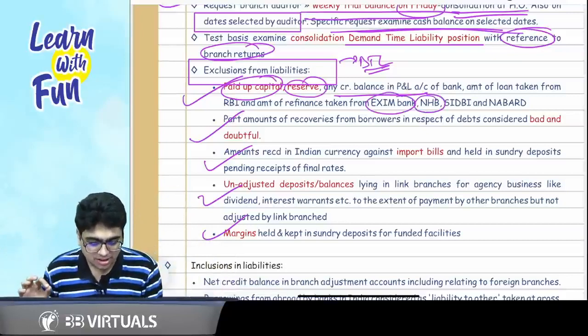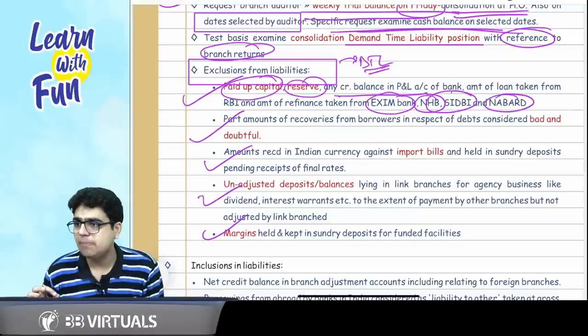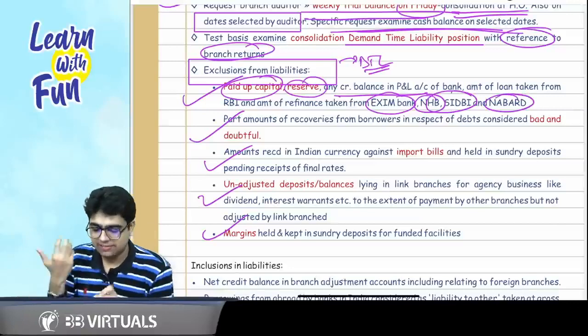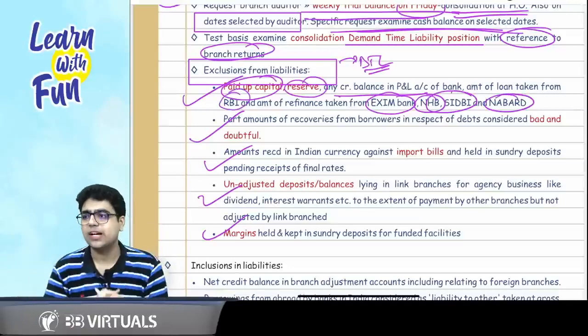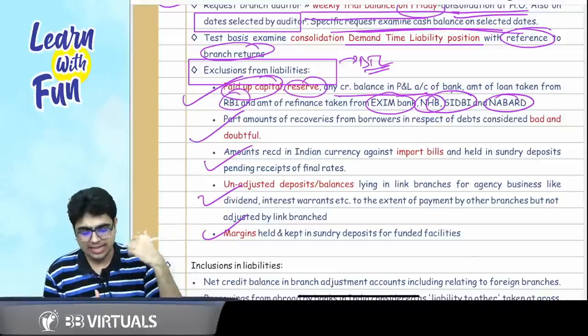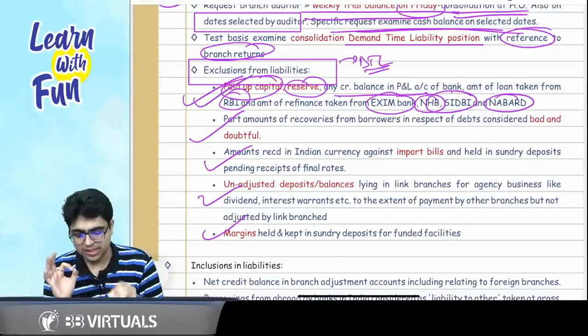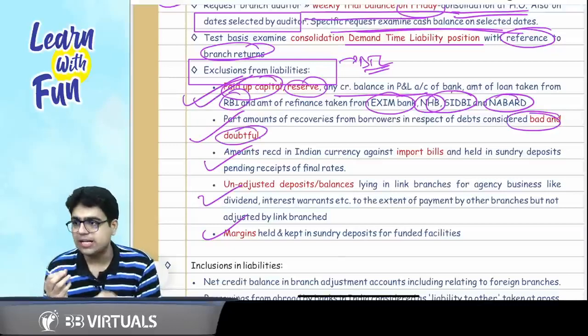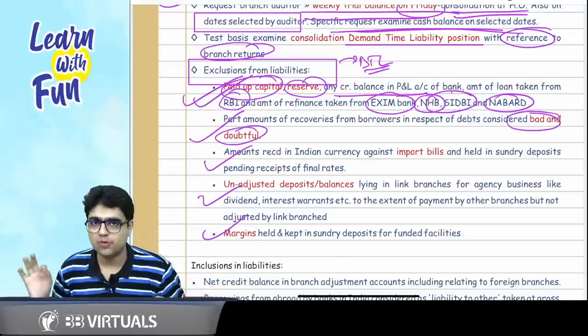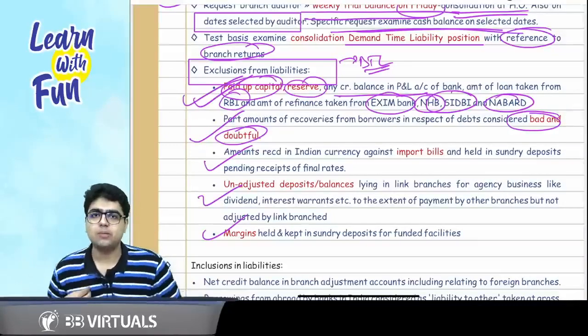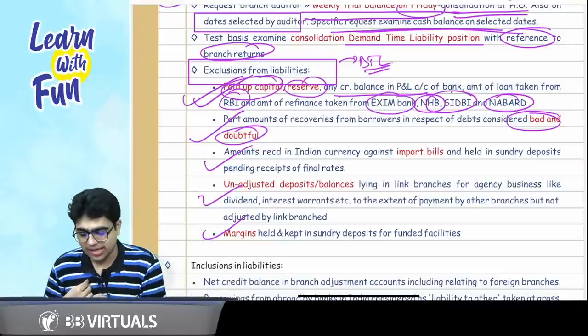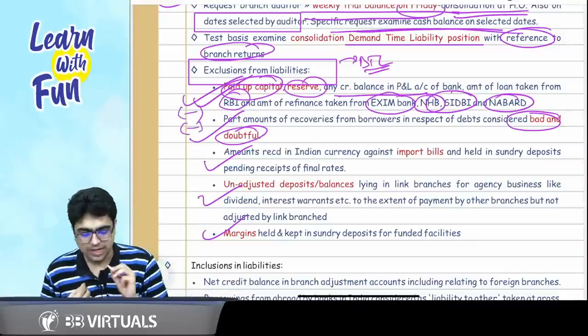Exim Bank, National Housing Bank, SIDBI, NABARD, these are the big banks, even RBI. So if you have taken any loan from them, that will not form a part of demand and time liabilities. Next thing, sir, paid up share capital, and provision for doubtful debts. If you had created any provision for doubtful debts for which you have recovered the amount, again that will be excluded from the liabilities.